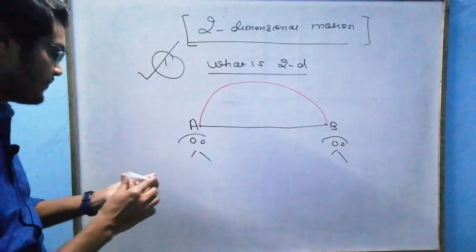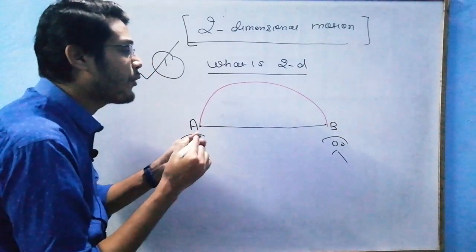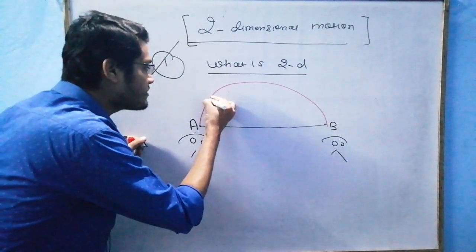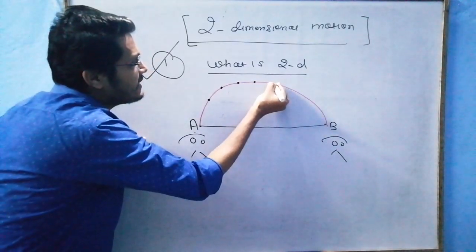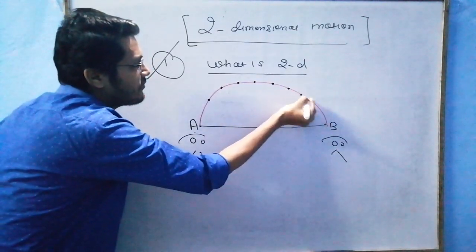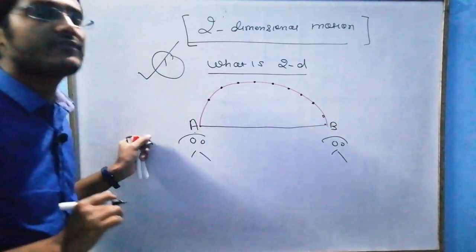If this ball reaches boy B, the ball has a certain position at all instants, at different instants of time.